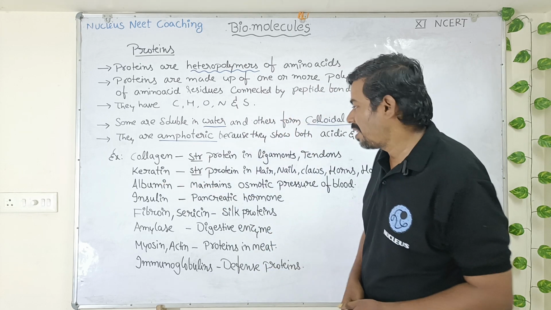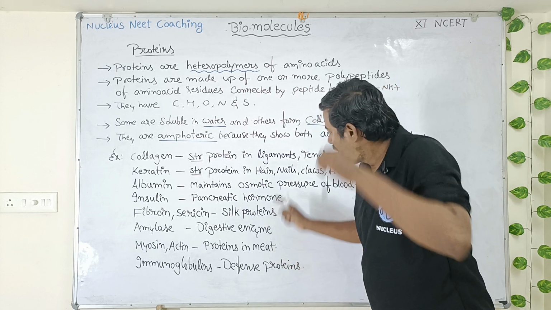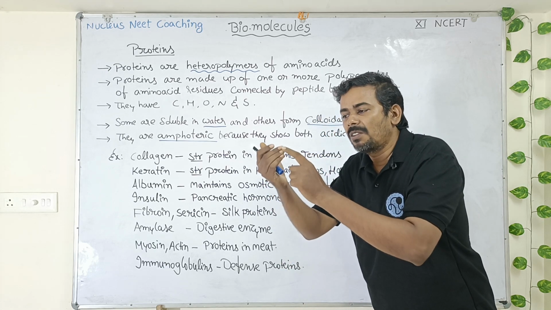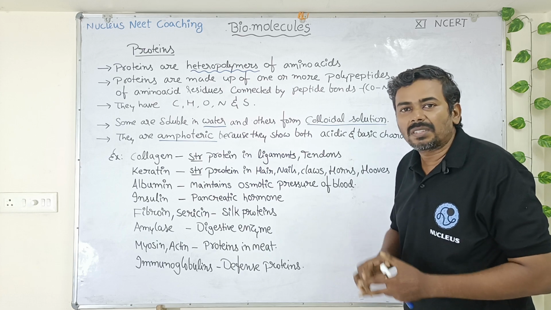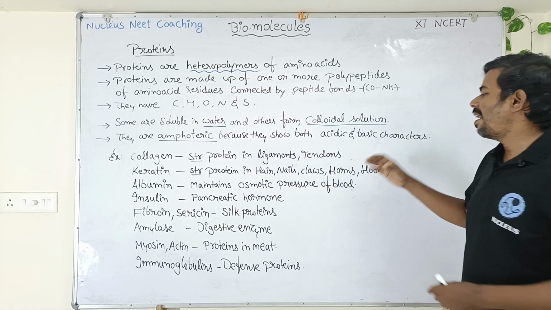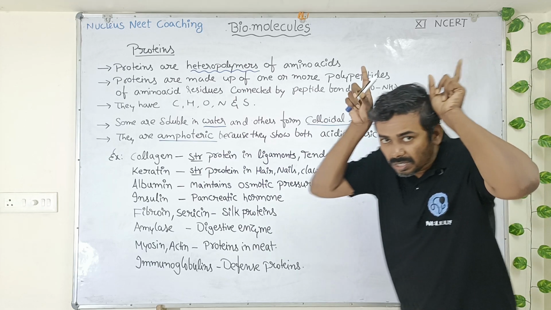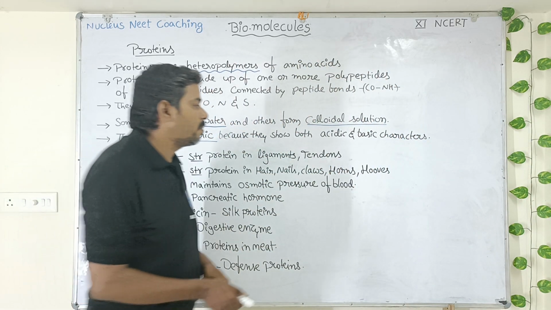So just now we have discussed, it is a structural protein present in our hair and also in our nails and also in the claws. So birds have claws, tigers have claws, right? So in that class also we can find keratin. Keratin is also present in the horns of animals and also in the hooves of animals.